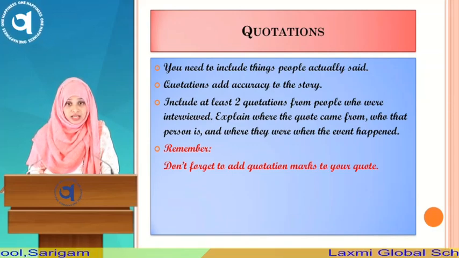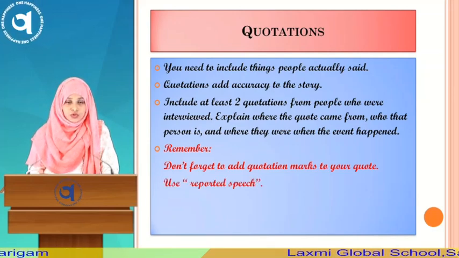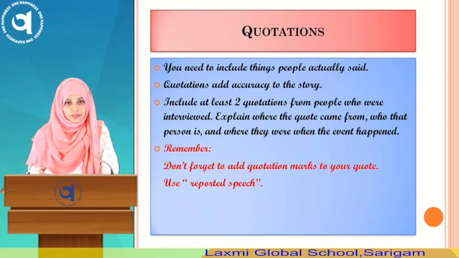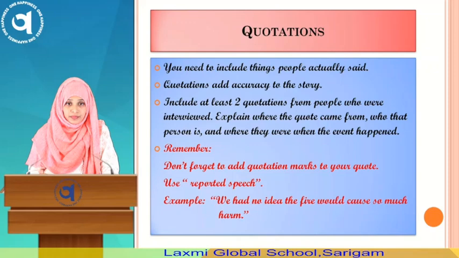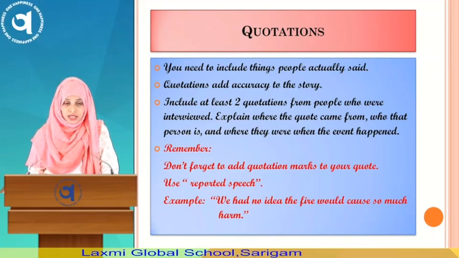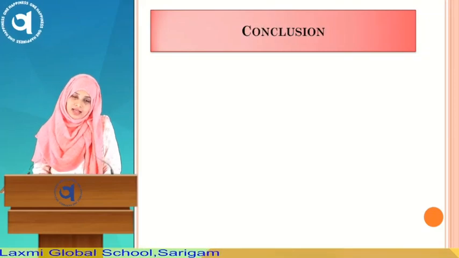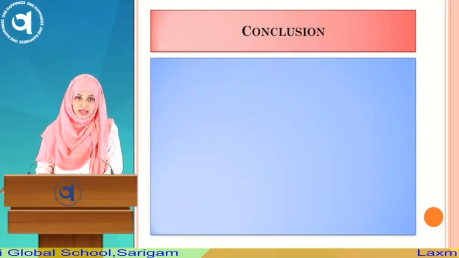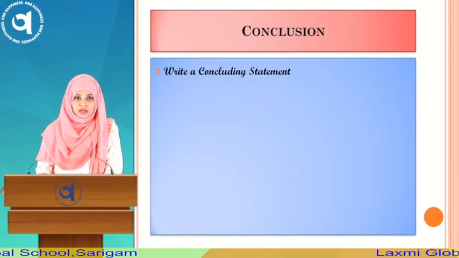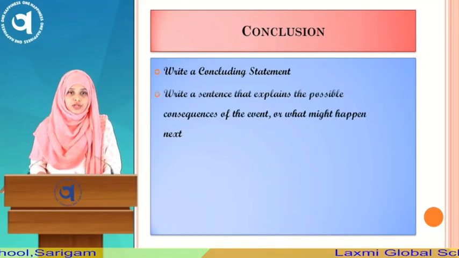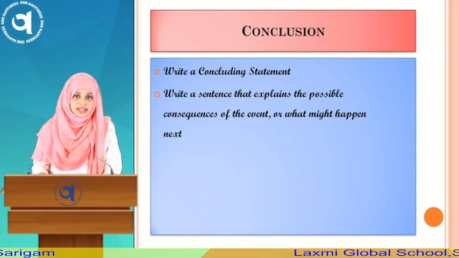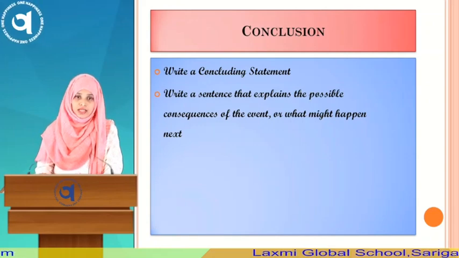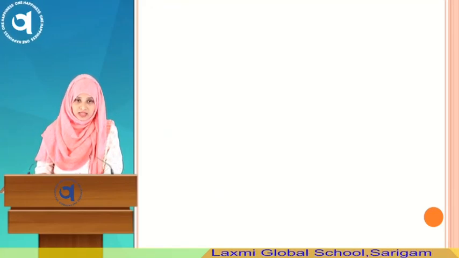You are writing a quotation, right? Use reported speech only because it's a quote being spoken by some person. For example, "We had no idea the fire would cause so much harm." Can you see the quotation marks? Don't forget it. At the last comes the conclusion. In conclusion, you need to write a concluding statement for your article. Write a sentence that explains the possible consequences of the event or what might happen next.